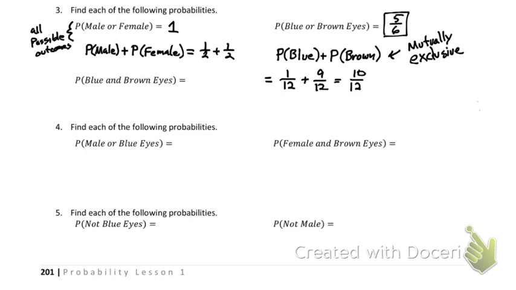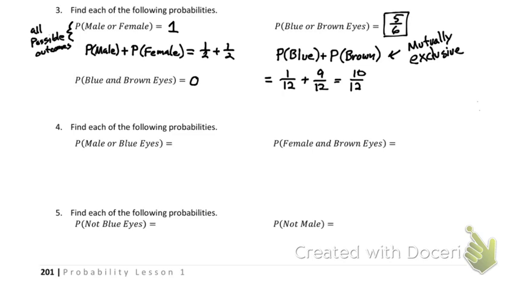Yeah, it is "and." So what's the probability you have blue and brown eyes in this class? So think of the word "and." You have to have both. Yeah. 0. We have no one in the class that's both blue and brown eyes.